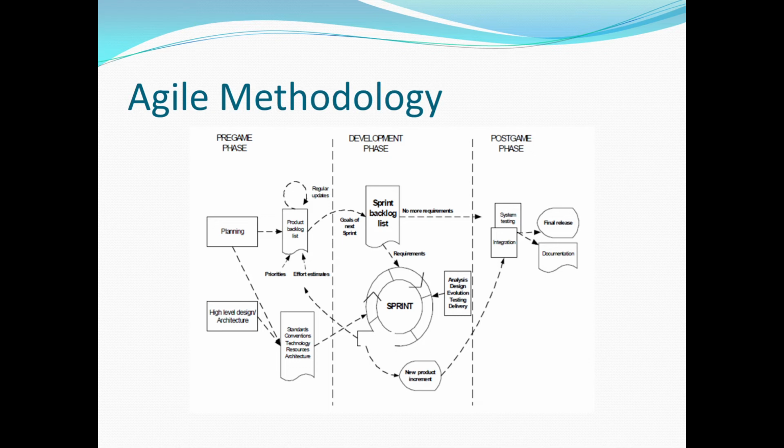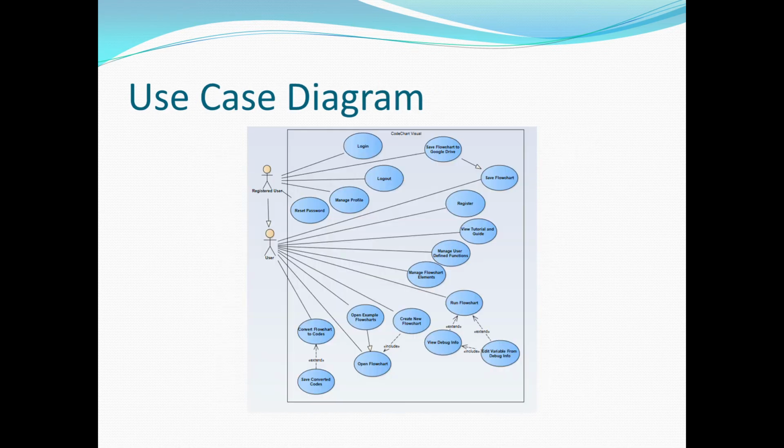And so the next one, we have the system requirements here. First one, we have the use case diagram. In this use case diagram, we can see the two actors here, which are the registered user and the user. The user is the generalization of the registered user. The main use cases I want to highlight are run flowchart, open flowchart, manage user-defined function, and manage flowchart elements.